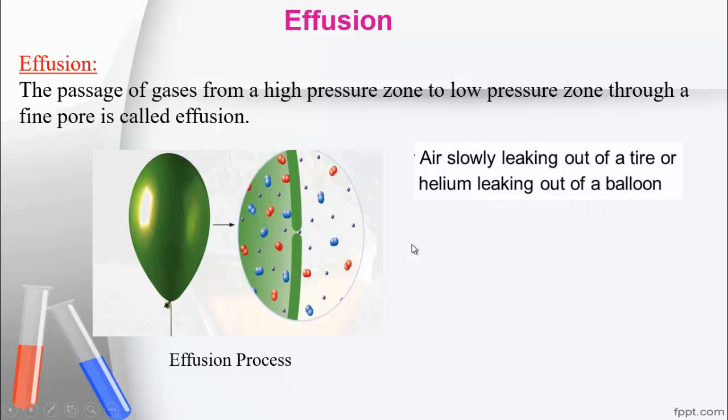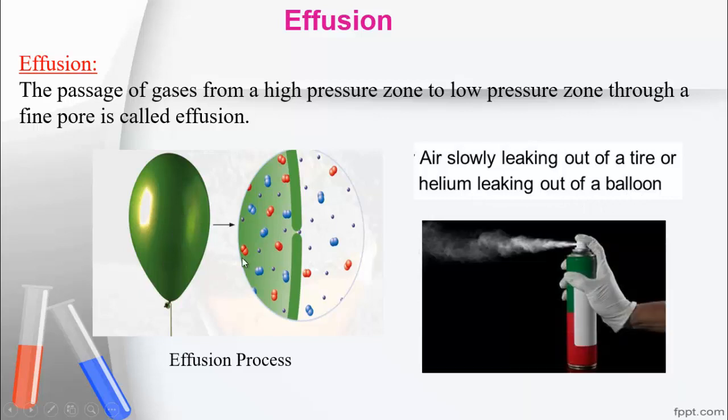Also another example, when we spray perfume or insect killers, in that time what? When we press, the gaseous molecules come out through the tiny hole from inside the container. So this is also an example of the effusion process.